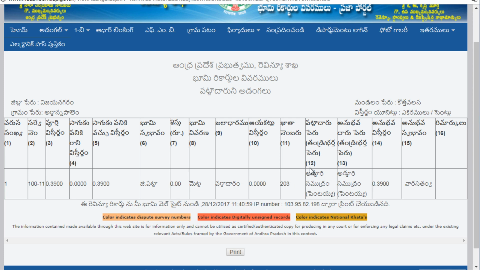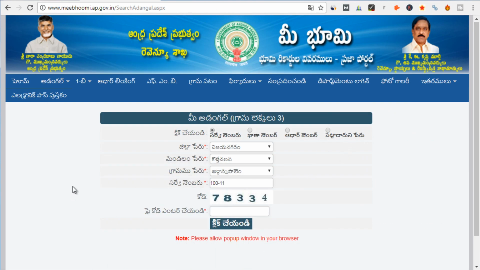Right? Then in this 12th column is your owner's name. So these are some of the important details that you will get from an Adangal report. Now let's quickly see an ROR report also, how we can get one ROR report for a particular owner or